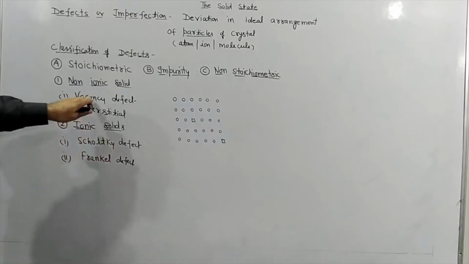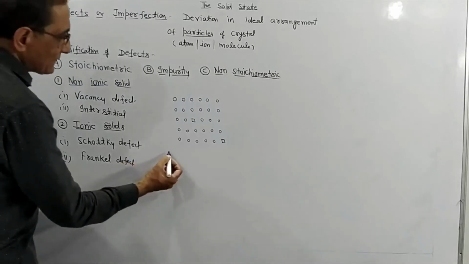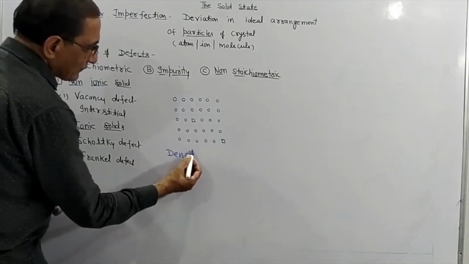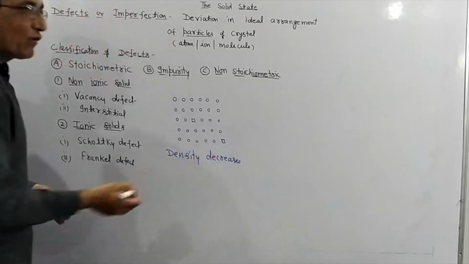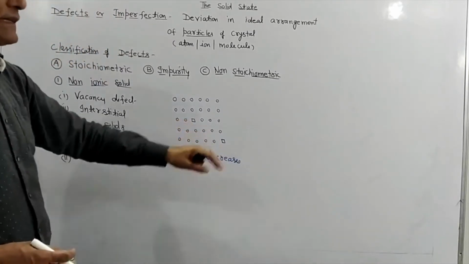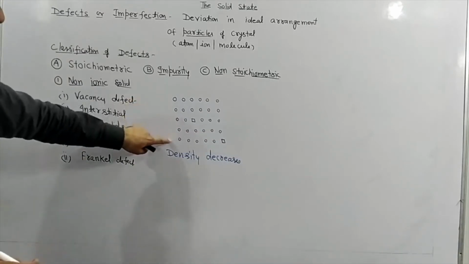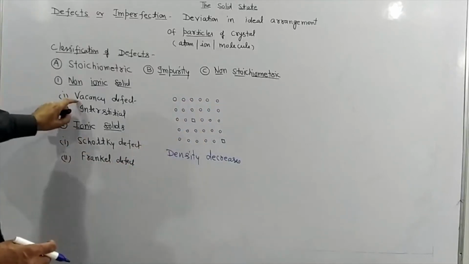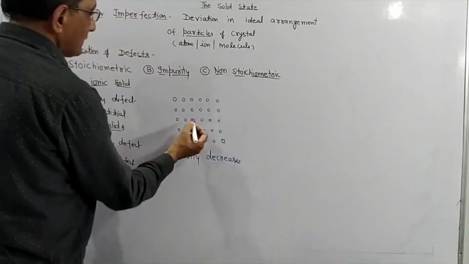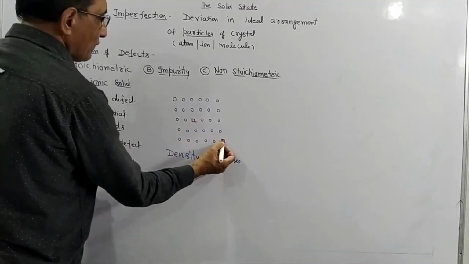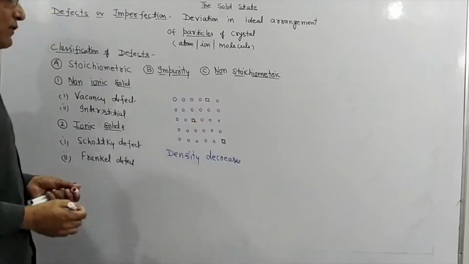And if there is a vacancy defect in the crystal, then how will it affect the density? Density will decrease in this case, because we know that density is mass upon volume. If atoms are missing, it means mass is decreasing, so density will also decrease. So why is it a non-ionic solid? Because we have not taken any ions here, and it is called vacancy defect because atoms are missing from their normal lattice site. So these are the vacancies. I hope vacancy defect is clear to all of you.